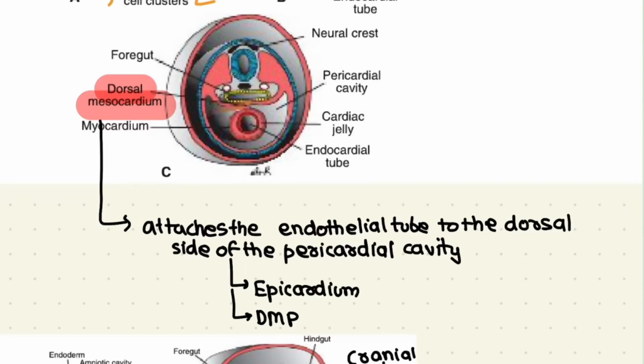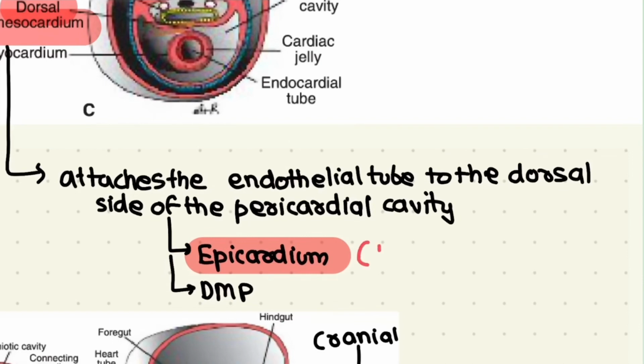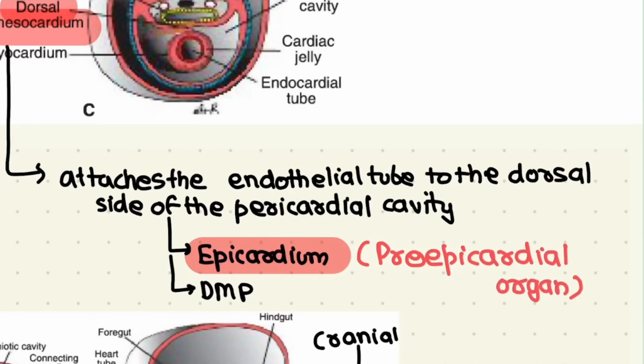This attains significance because the dorsal mesocardium is not simply a remnant, it gives rise to some important structures. It gives rise to the epicardium by forming something known as the pro-epicardial organ, and this pro-epicardial organ will later engulf the heart and form the epicardium. Then we have the dorsal mesocardium protrusion, which will later give rise to the pulmonary vein, as we will see in the next sections.